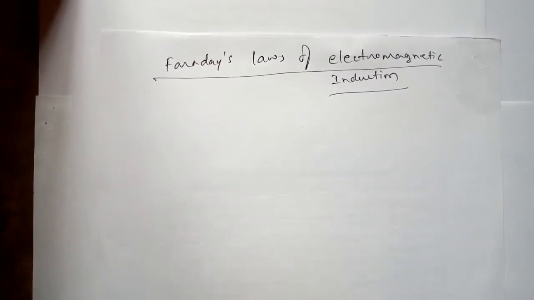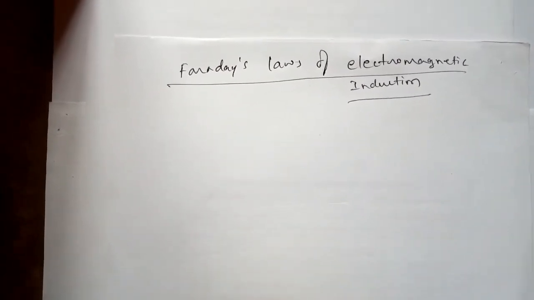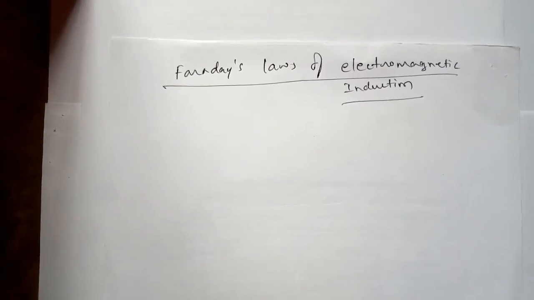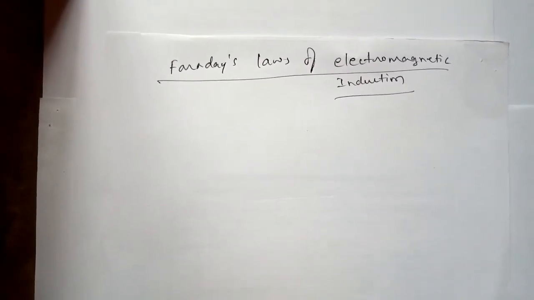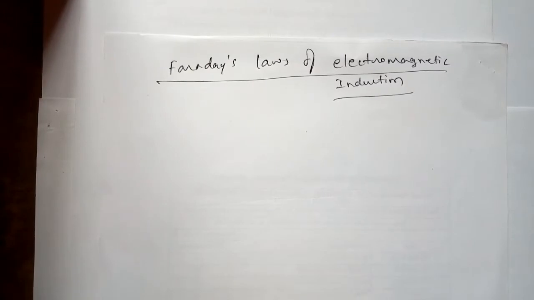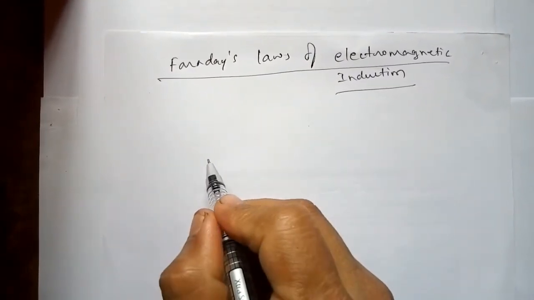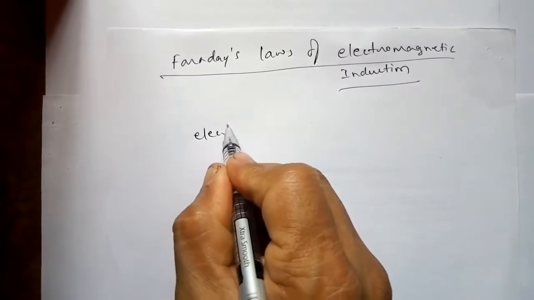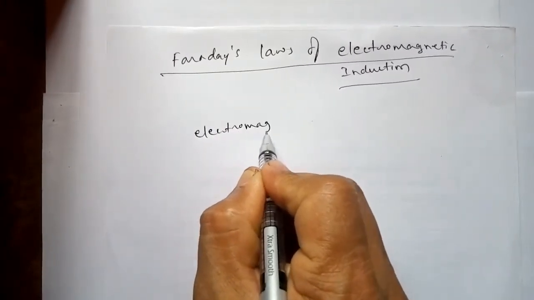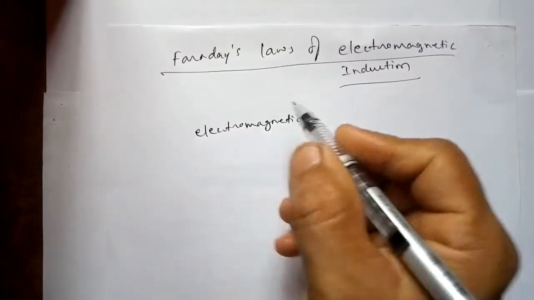It implies that current is induced in the loop as long as there is relative motion between magnet and loop. This phenomenon is known as electromagnetic induction.